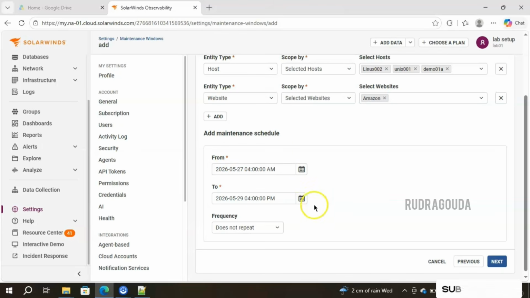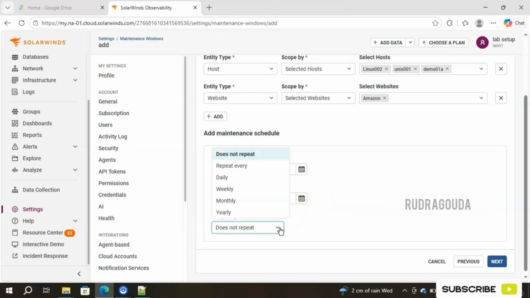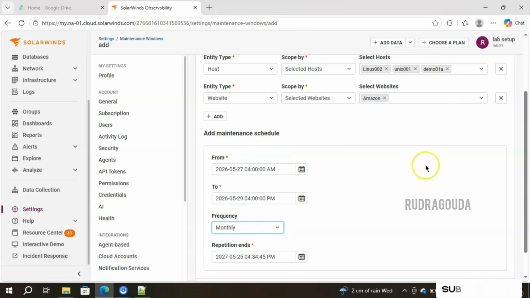Then comes frequency. So there are a lot of options for how we are going to schedule this maintenance mode. Do not repeat, repeat every daily, weekly, monthly, yearly. For example, some of the things we are going to do on a monthly basis, right? So in that case, you can go ahead and make use of the monthly, and this will be enabled automatically on a monthly basis. You don't need to do anything, everything will be taken care of by SolarWinds itself.